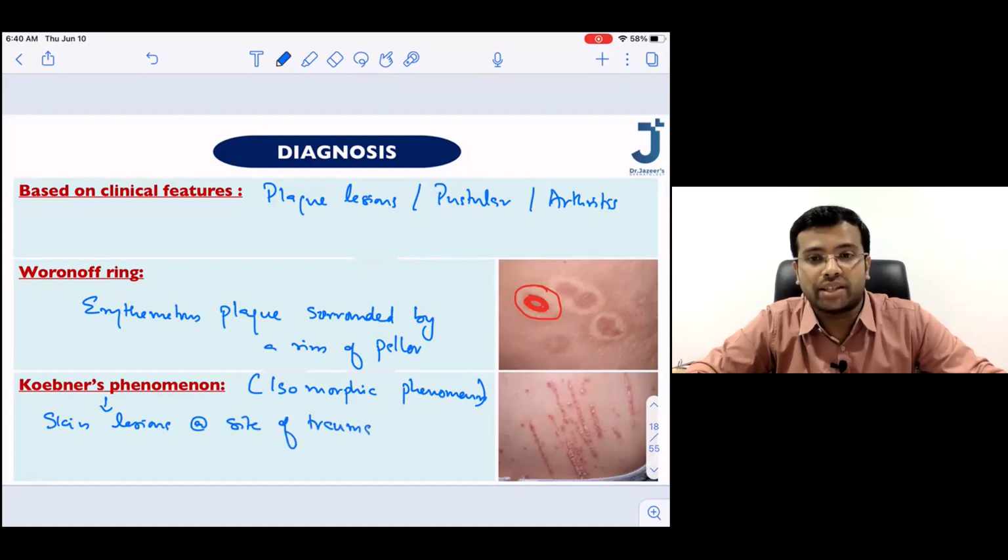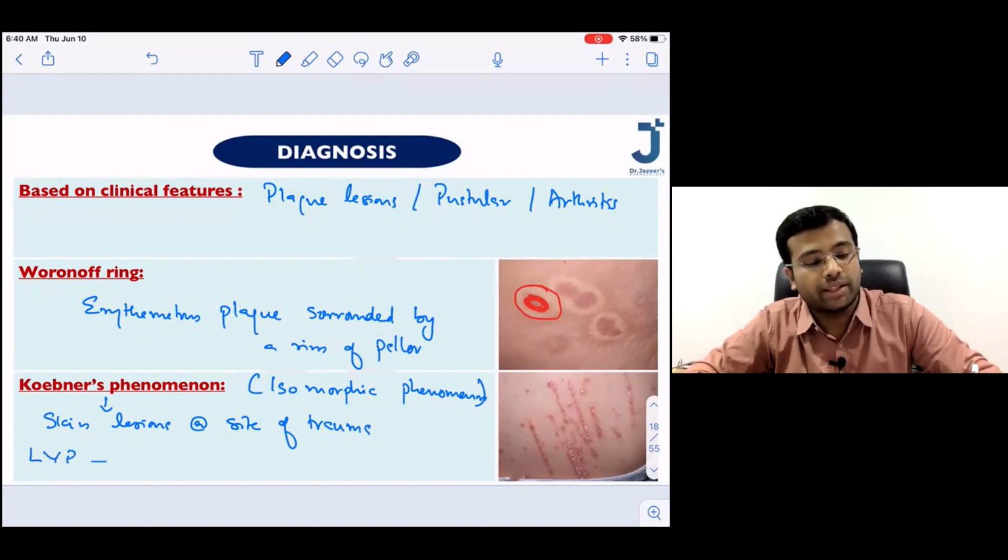Can you name 3 diseases? I'll give you a simple mnemonic to remember, that is LVP. So where do you find Koebner's phenomenon? You basically find Koebner's phenomenon in lichen planus.